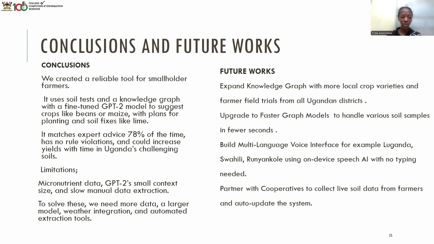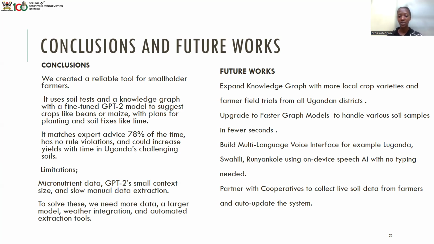Then in conclusion, we created a reliable tool for smallholder farmers. This tool uses soil tests and a knowledge graph with a fine-tuned GPT-2 model to suggest crops like beans or maize with plans for planting and soil fixes like lime. And this AI matches the expert advice 78% of the time. It has no rule violations and could increase yields with time in Uganda's challenging soils.